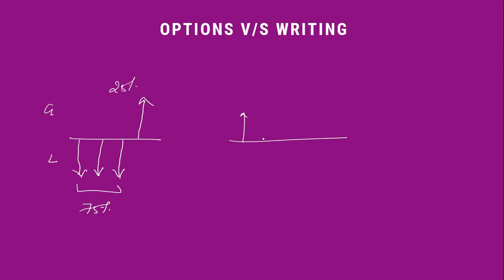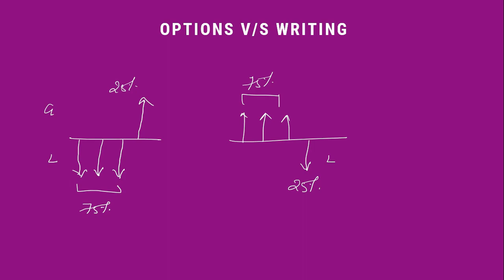If the stock goes against you but very slowly, you still make money. If the stock goes in your favor, you still make money. Only if the stock moves rapidly against you, you might have unlimited losses. So yes, losses are unlimited, but the losing probability is only 25% and winning probability is 75%. So option writers at the end of the day will definitely make more money than option buyers.